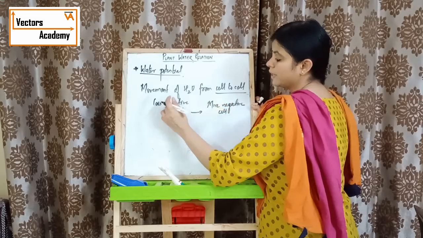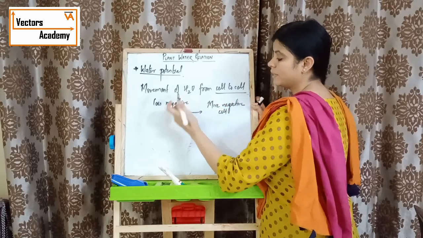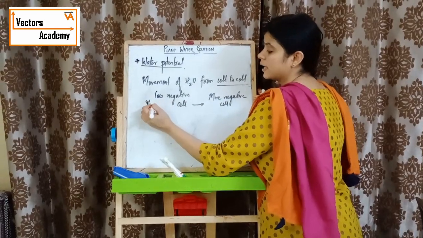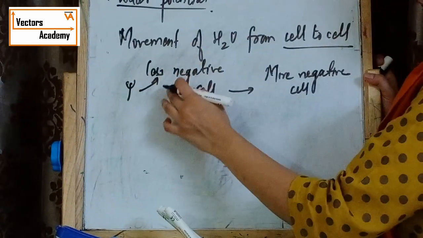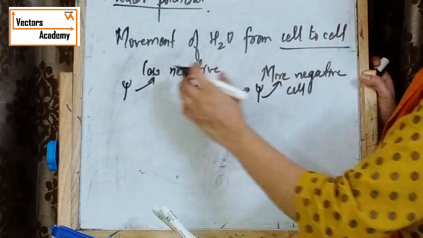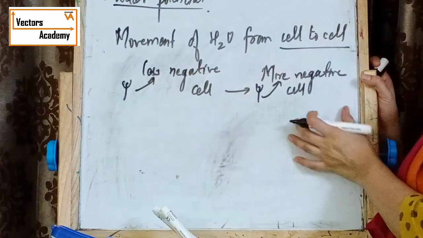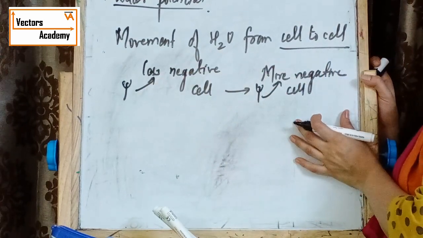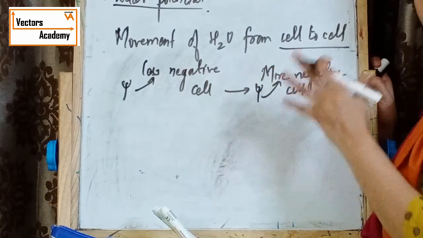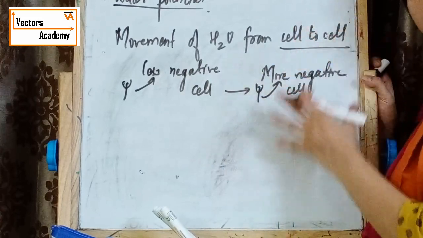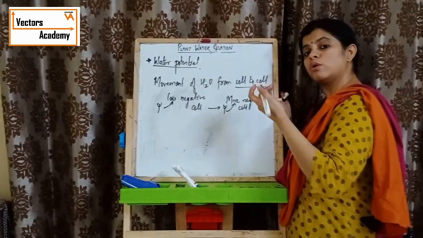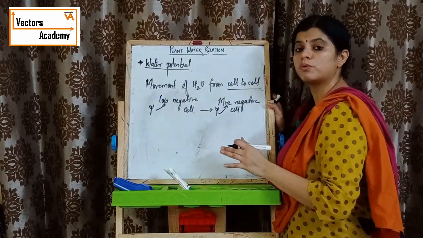What do I mean by the less negative cell? I mean the side which is less negative, and the side which is more negative, water will go from here to there. That means the cell which has more solute molecules, the water will flow towards that cell more.